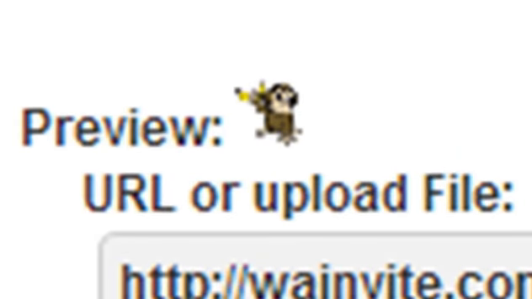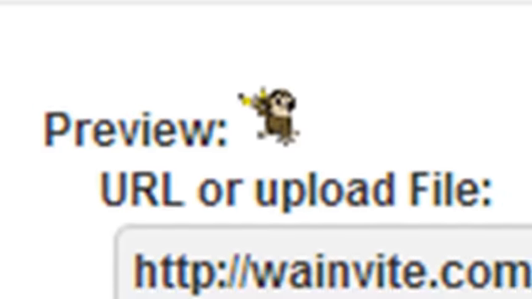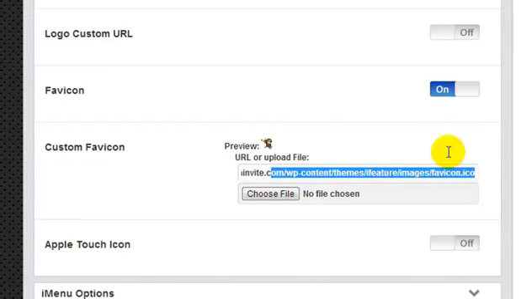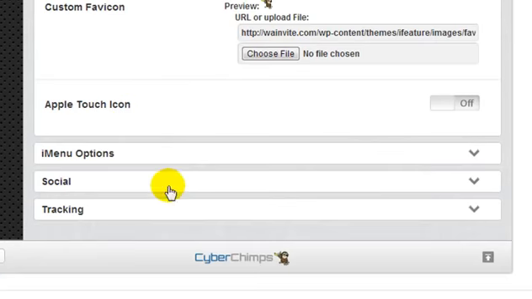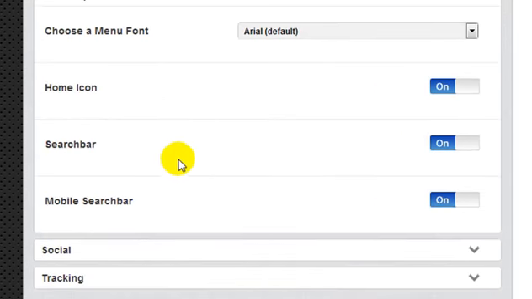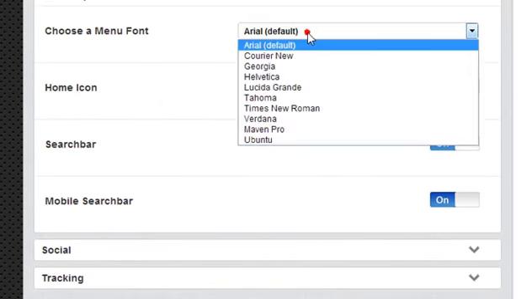Now if I don't do anything, you'll have a default image, but to make it stand out, you can upload your own custom image. So I'm going to select that to on, and it's going to use the theme default favorite icon image. Same with the Apple Touch, we can put that on. In menu options, we can change the text of the menu.